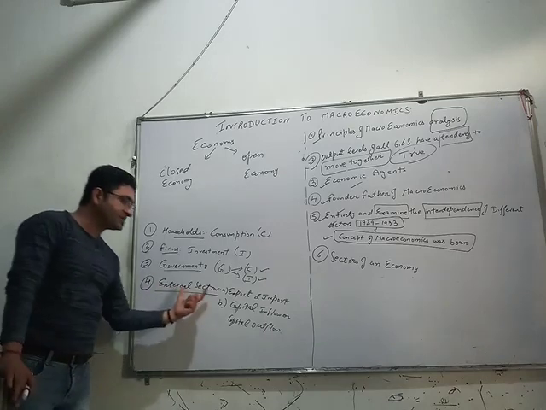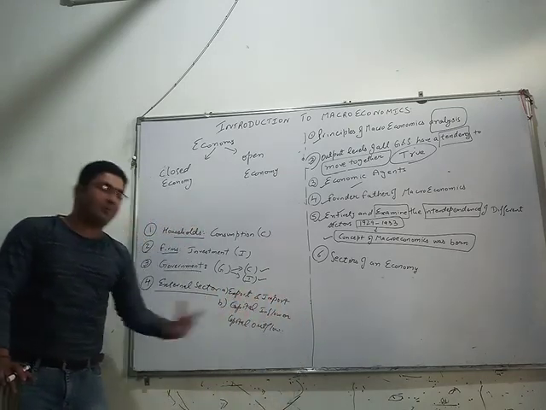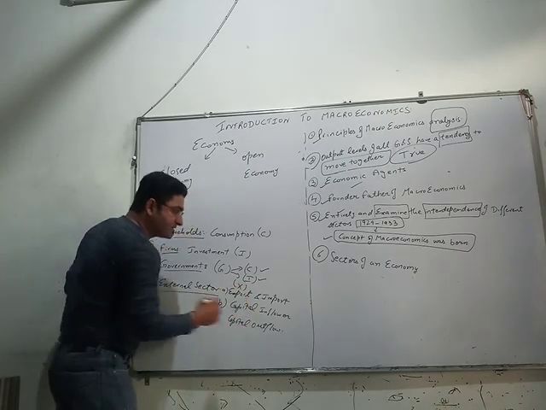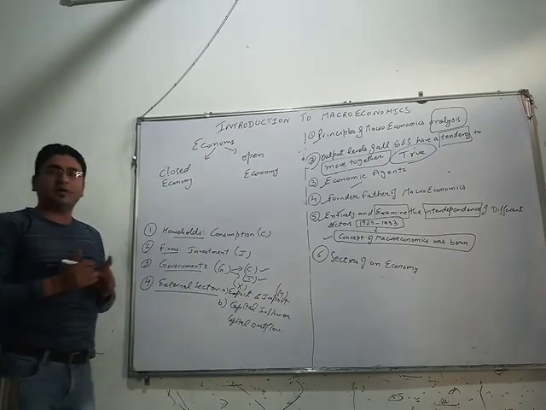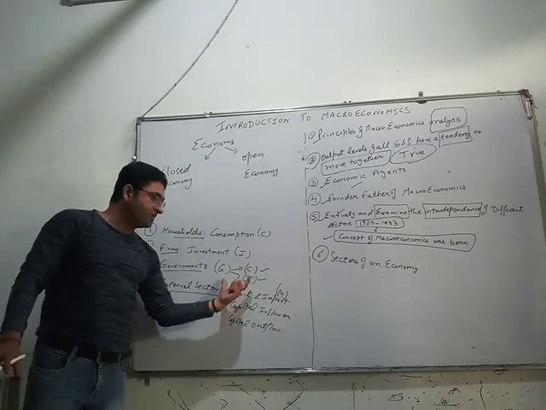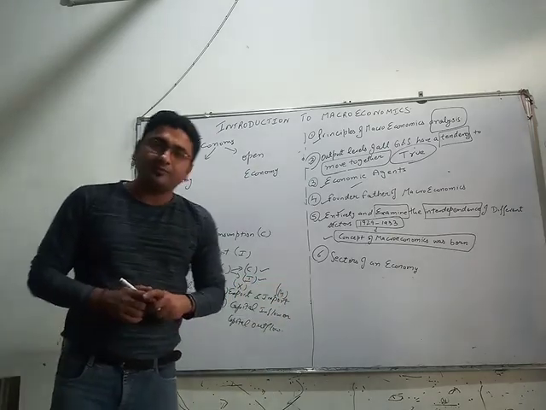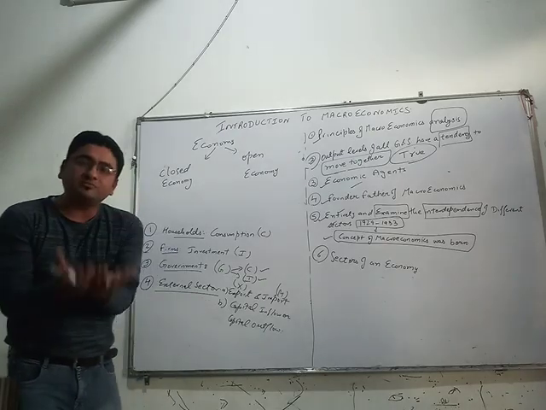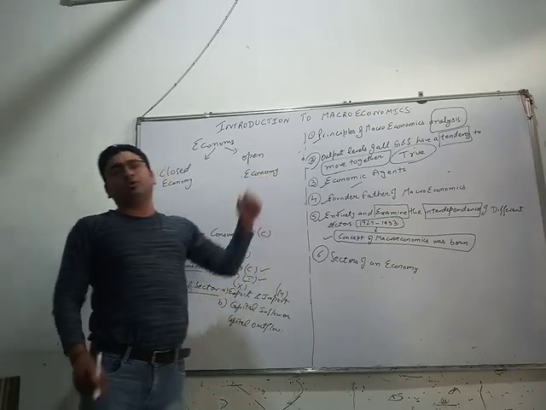I repeat, the external sector includes export and import and the capital inflows and capital outflows. Exports are represented by X and imports are represented by M. So these are the four major sectors of an economy, which makes an economy either a closed economy or an open economy.